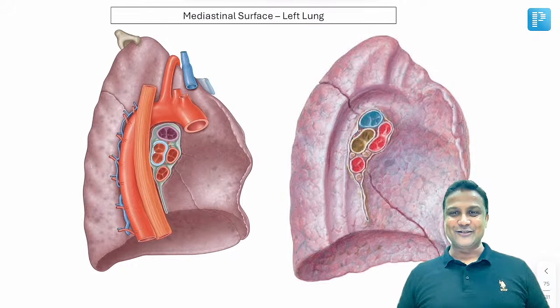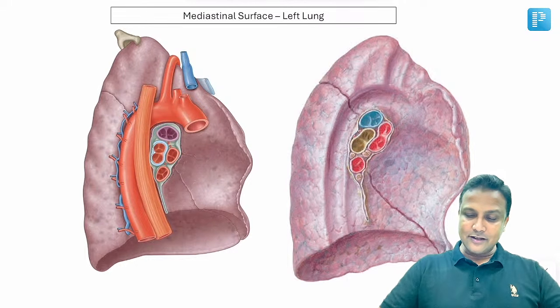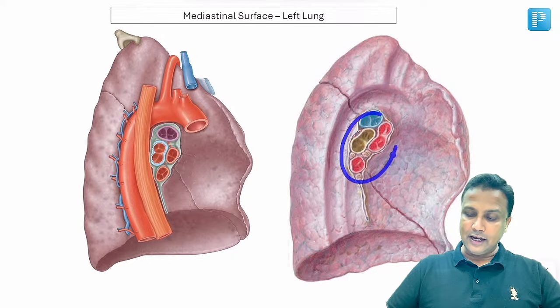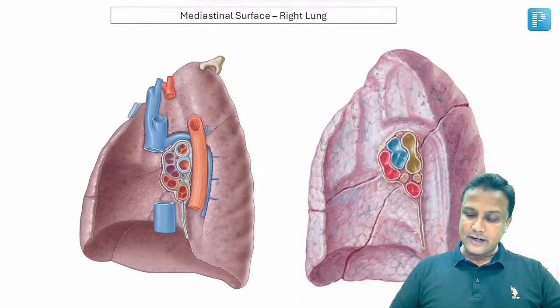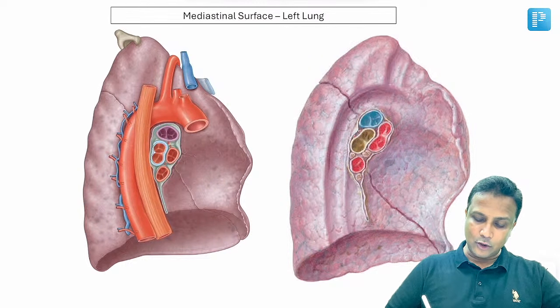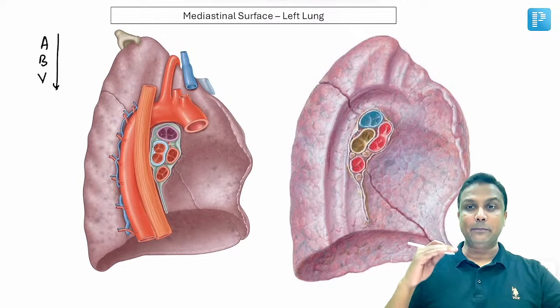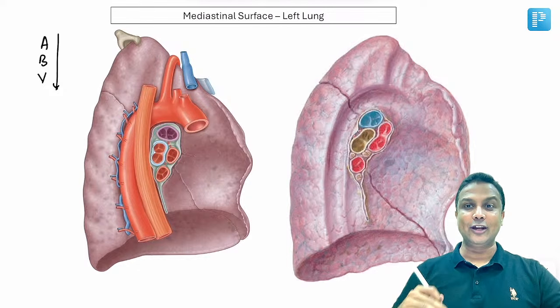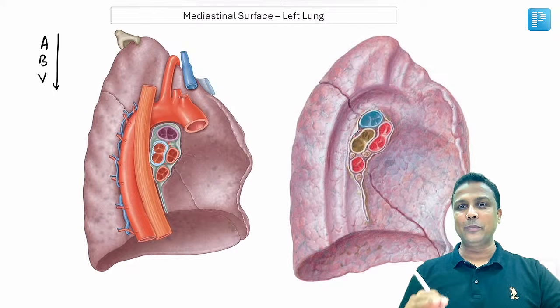Now welcome to the mediastinal surface. In the mediastinal surface of the lung, first of all, you'll be having the hilum of the lung, sir. Whether it is right lung or left lung, you're having hilum. And for the structures arranged inside the hilum, you just remember the mnemonic. Above downwards there will be A, B, V. First you'll be having pulmonary artery, then bronchus, and then pulmonary vein, sir. How to remember this ABV?